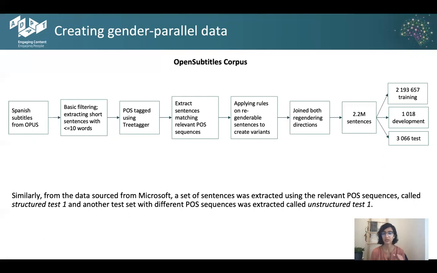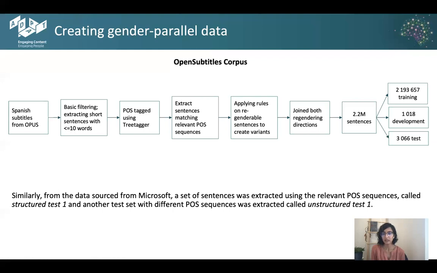This was done so that we could extract exactly those sentences that matched relevant POS sequences as described in the previous slide. We applied rules on the sentences that had POS sequences matching regenderable sentences to create the variants. And then we joined them in both regendering directions so that we didn't include any bias in our data set. Doing all of that, we were able to source a data set of about 2.2 million sentences, of which we used 1,000 sentences for development and 3,000 for test. This was called the test set from Open Subtitles.